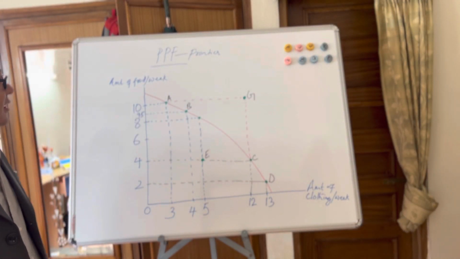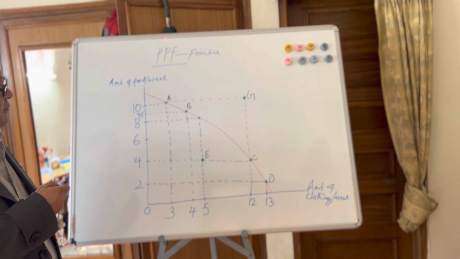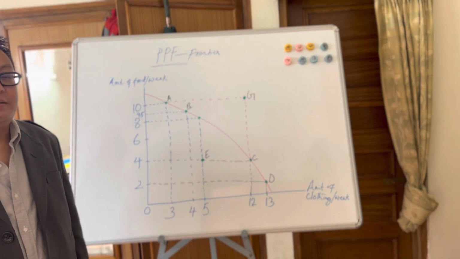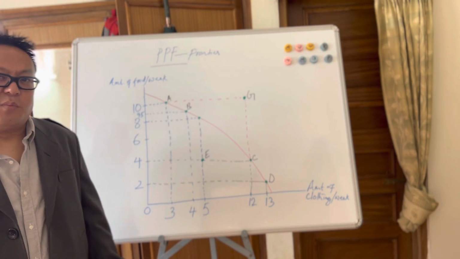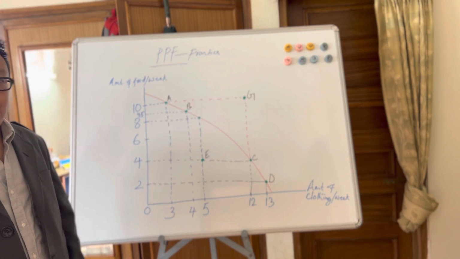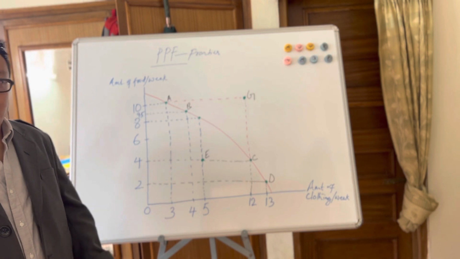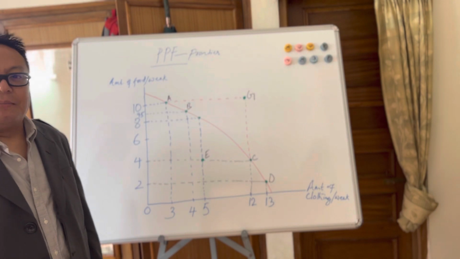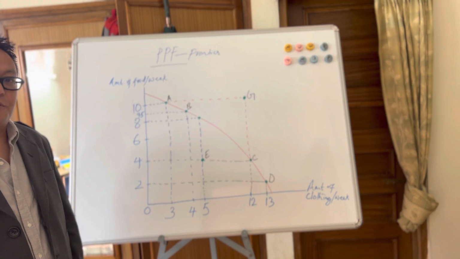Hello guys, so today I'm going to discuss PPF, Production Possibility Frontier. So what do we understand by the word frontier? Frontier is a boundary or demarcation or the line or border between two countries and so forth. So just to keep our understanding up to this level, let's think about a border between two countries, which we call frontier. So in like manner, in microeconomics, we have something called production possibility frontier.